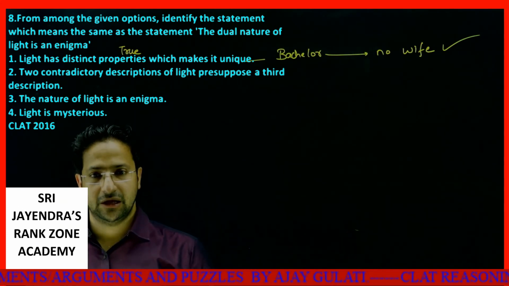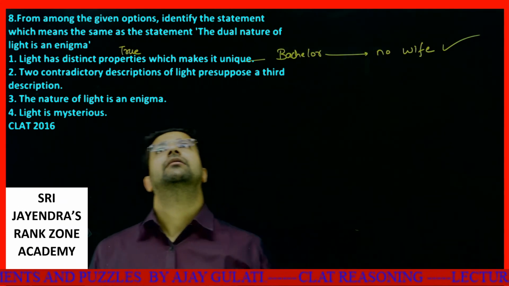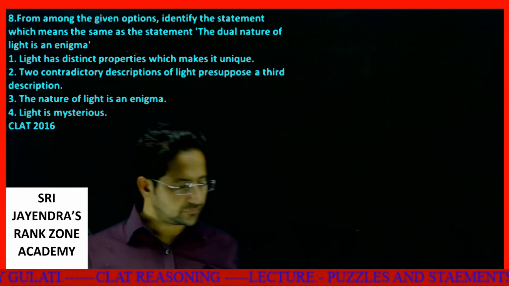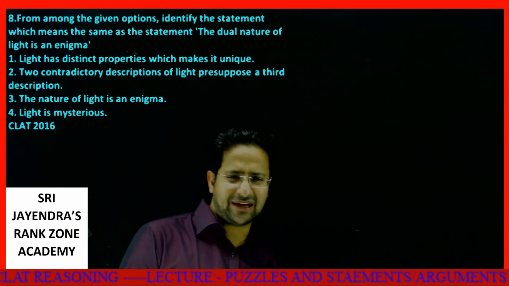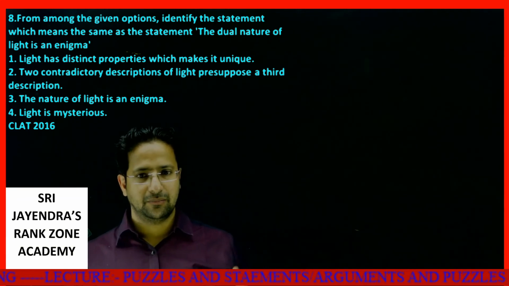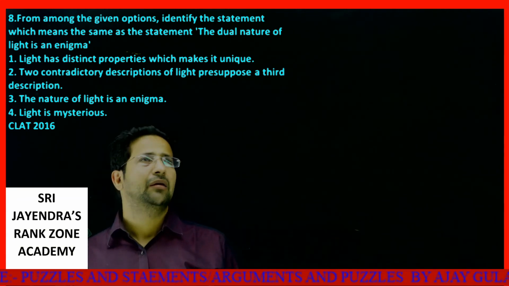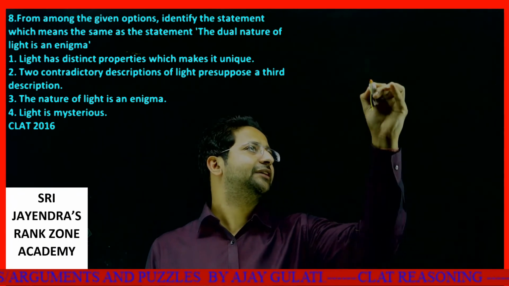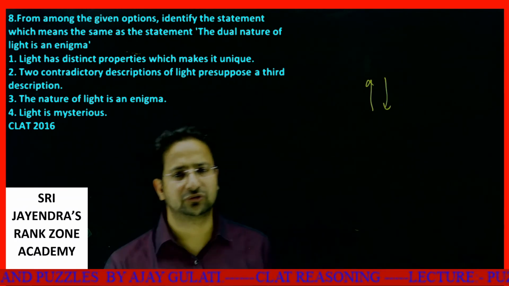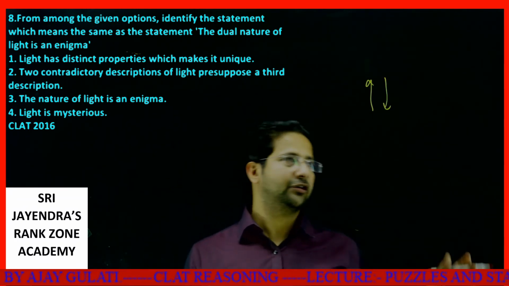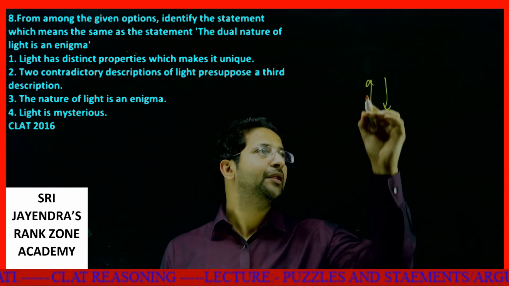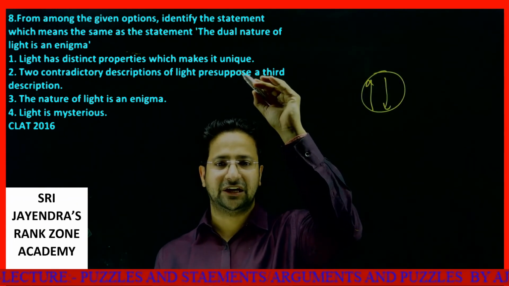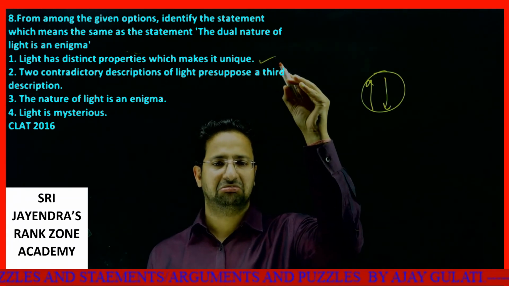Now next we have: from among the given options, identify the statement which means the same as the statement: the dual nature of light is an enigma. See students, what precisely does enigma mean? Actually a puzzle. Enigma means a puzzle. So dual nature of light: it's like sometimes I say this is up, and sometimes the other side it is down. So this is contradictory, puzzling, mysterious. So enigma means puzzle or mysterious. Light has distinct properties which make it unique. No, this is nothing to do with it.